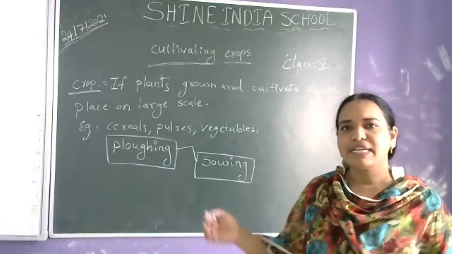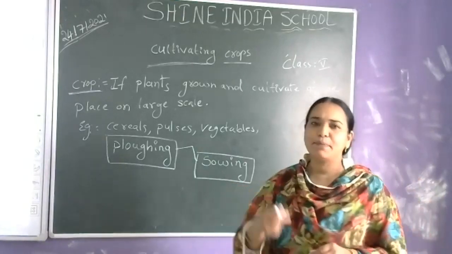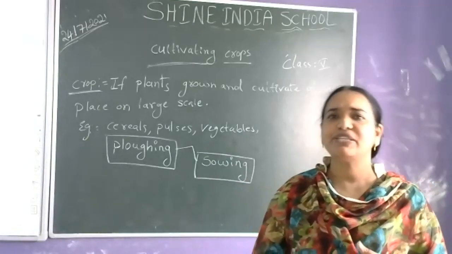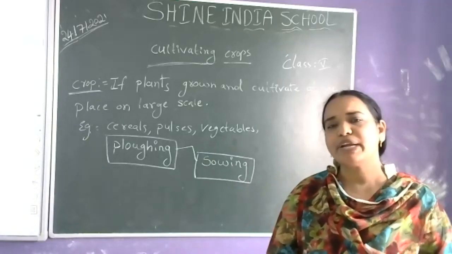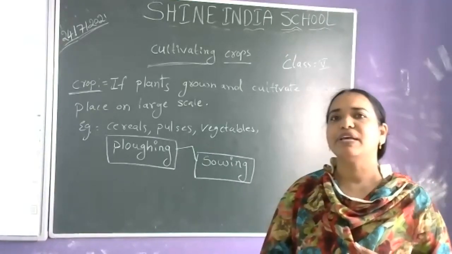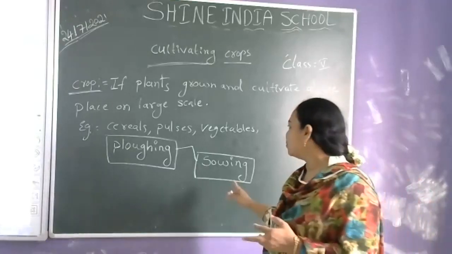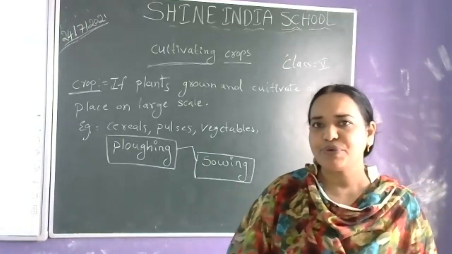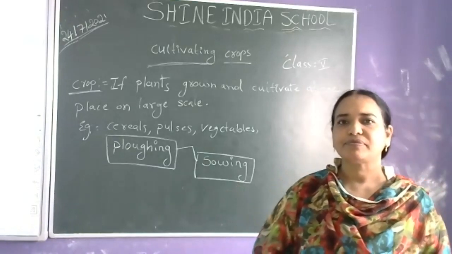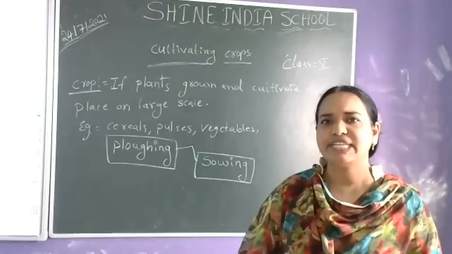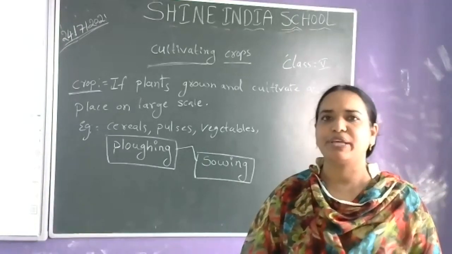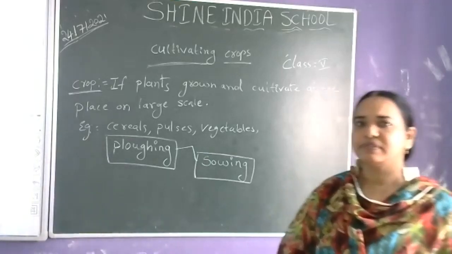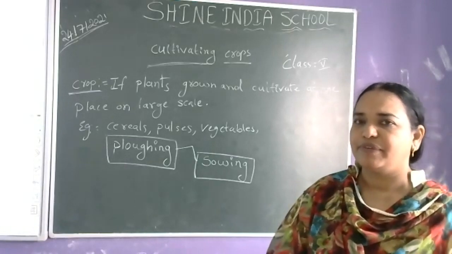So the farmers are sowing the seeds manually also, and they follow the traditional methods also, and they use the modern machines also for the sowing of seeds. So is it clear for you what is sowing, children? Planting of seeds or seedlings is called sowing. Is it clear for you? Yes, teacher. Yes, ma'am. Very good.